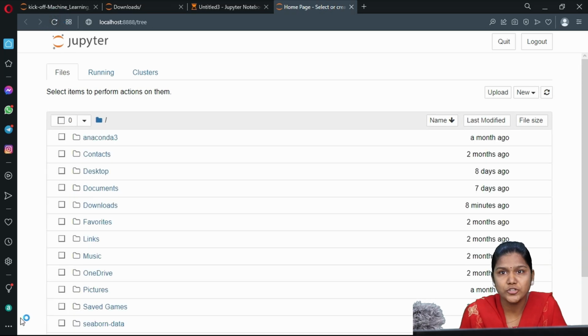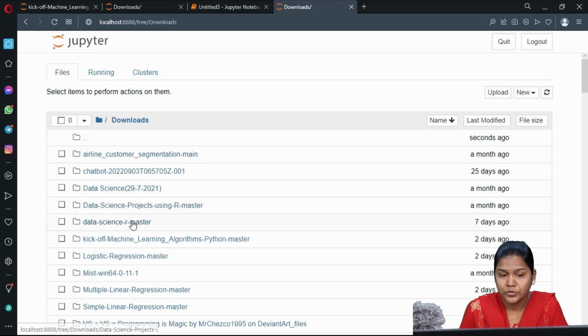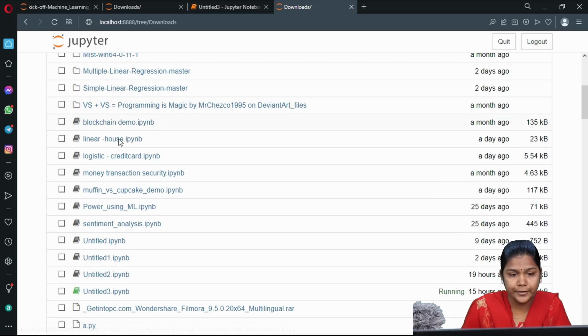So this is the home page of Jupyter Notebook. Here you have to select the location where your file is going to be. Okay, fine. I already have my files over here.